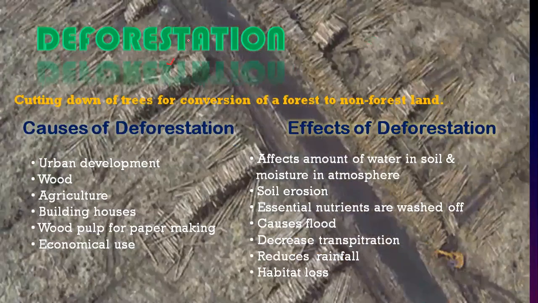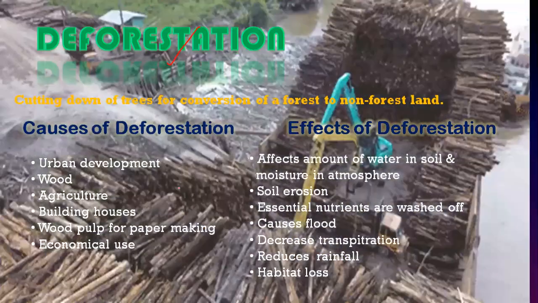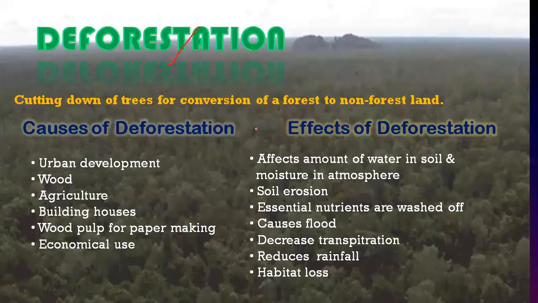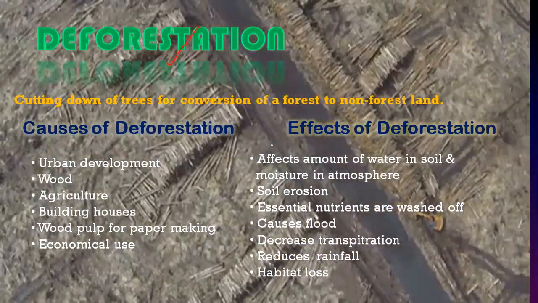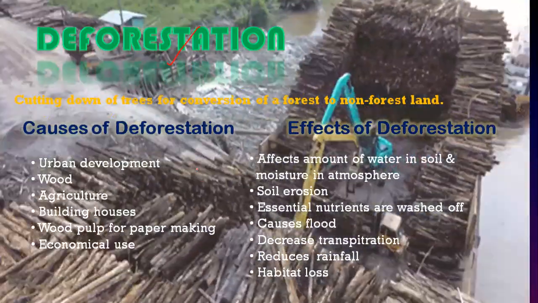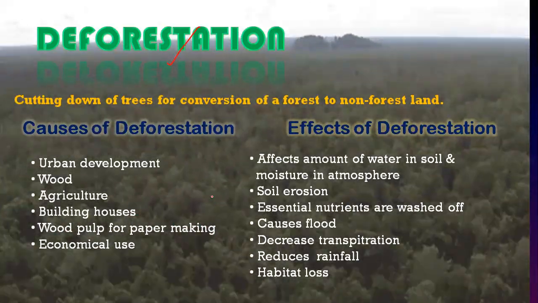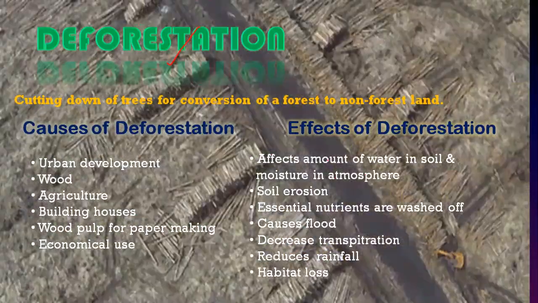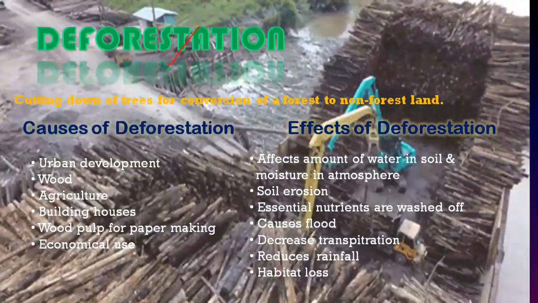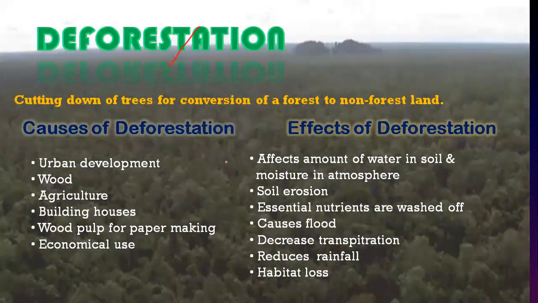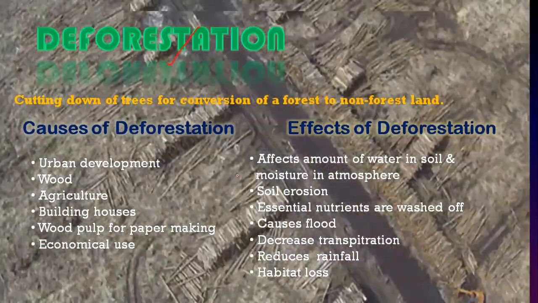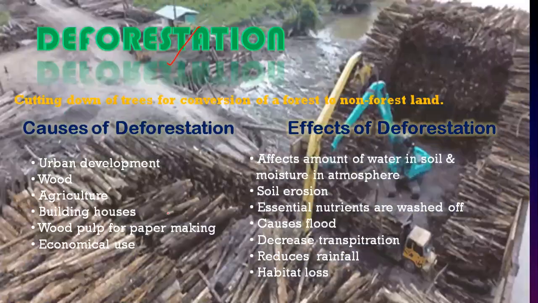Next, we'll talk about deforestation. If you see the background preview, first of all there were lots of trees, there was forestation. Now the trees are cut down for different purposes, for wood and for agriculture.